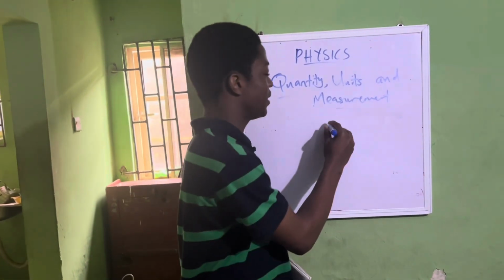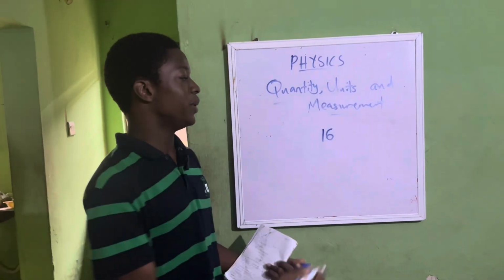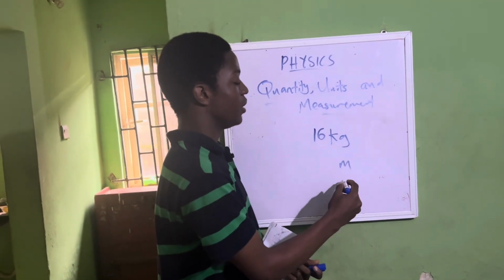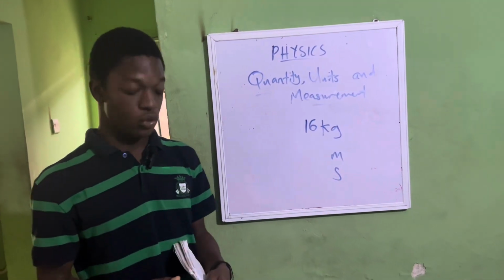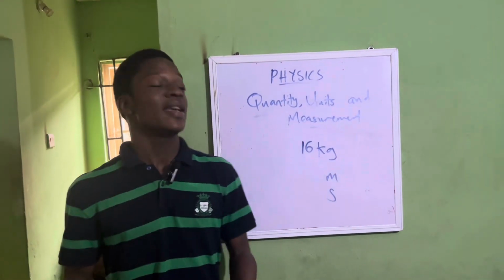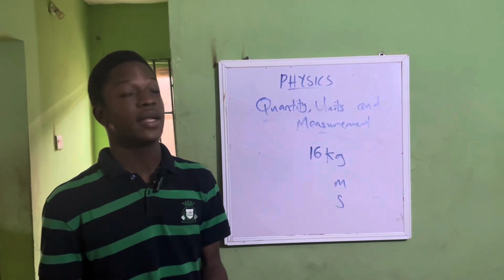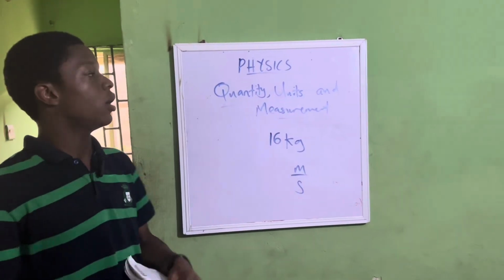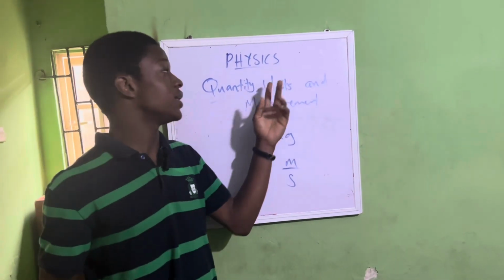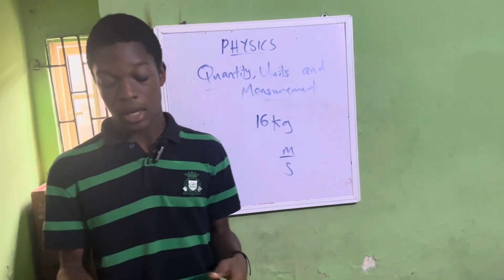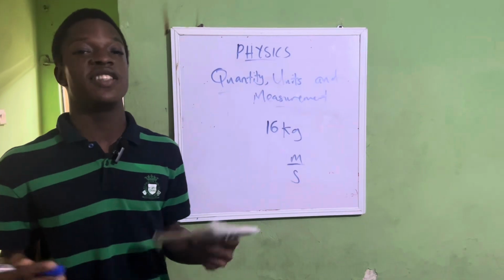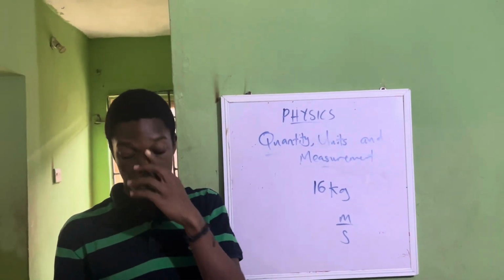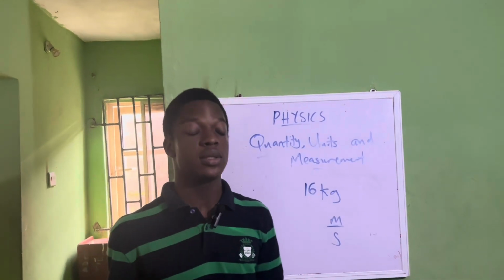The length can be 16, and 16 can be kilogram, meter, or seconds. So you need to specify that this 16 is for length, and then it will be 16 meters, obviously. So we can now conclude that a unit is a yardstick that we use to define what a quantity is measured in.